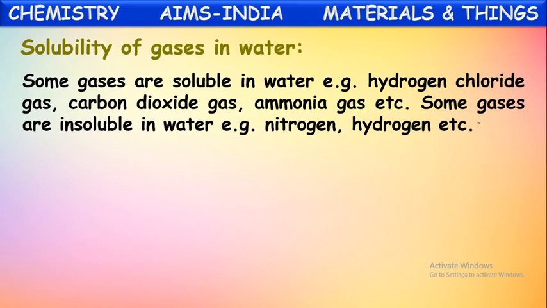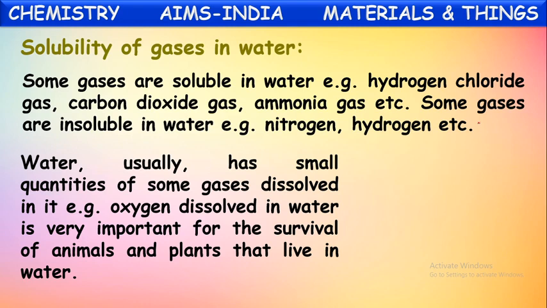And there are some other gases that do not mix or are not soluble in water. Such gases are called insoluble gases. For example, nitrogen, hydrogen, and neon. These kinds of gases do not mix or dissolve into water. They are called immiscible gases or non-soluble gases.